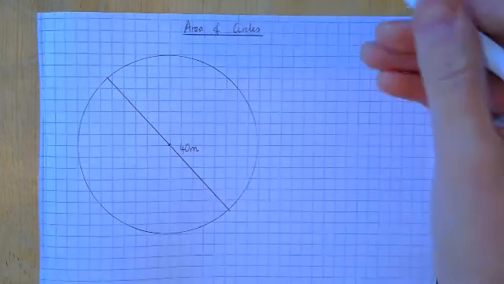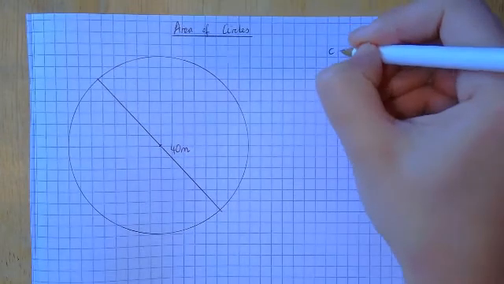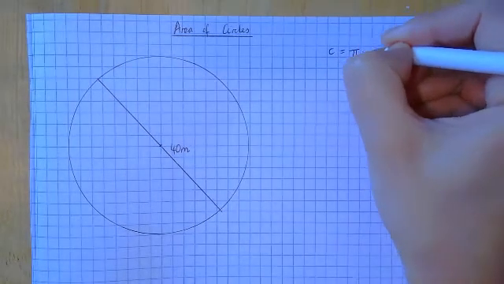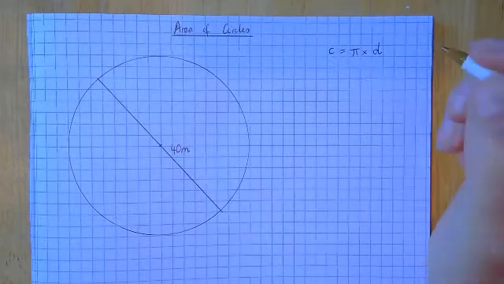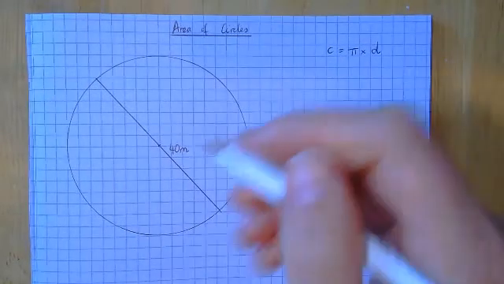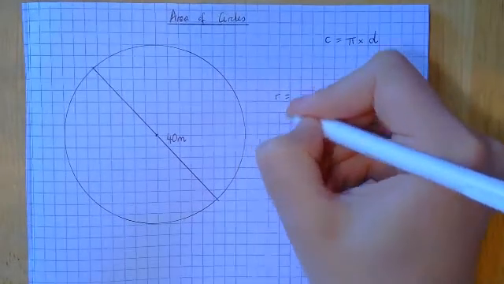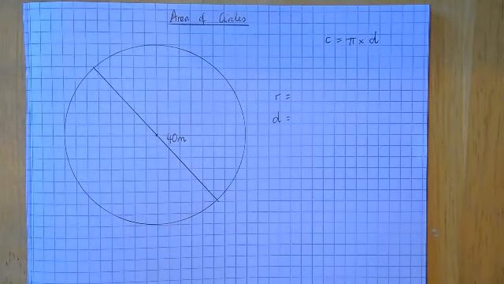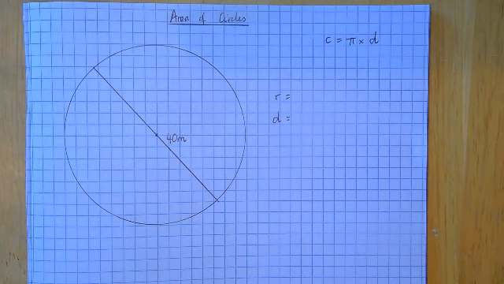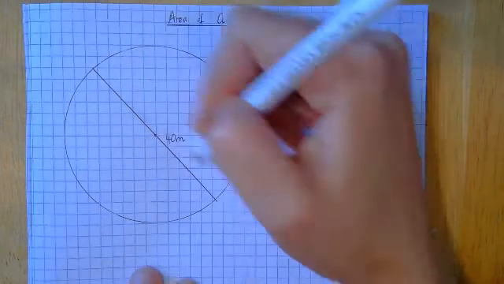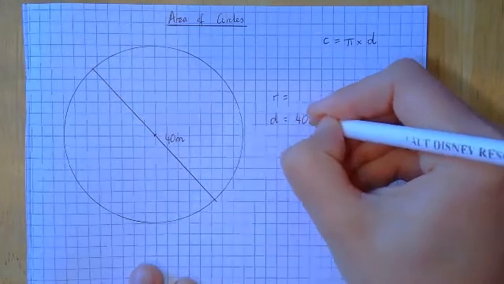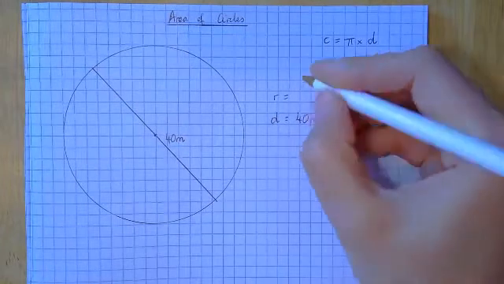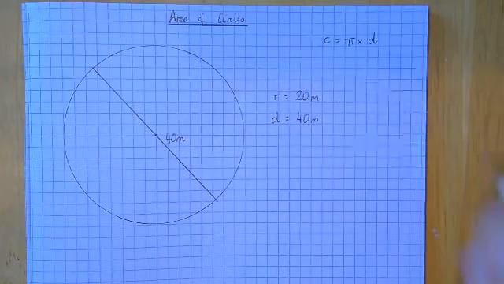Right, so last lesson we said that the circumference equals pi times the diameter. Today we're going to be looking at area. But like we did last lesson, we're always going to start by writing radius equals and diameter equals. Remember we said radius is a shorter word, so it's a shorter length. So we've got a long length, so we've got the diameter. And then remember we half it to get the radius.